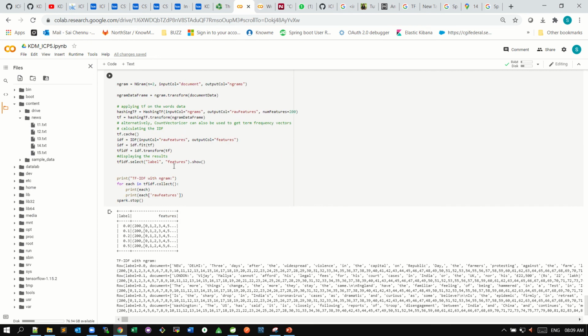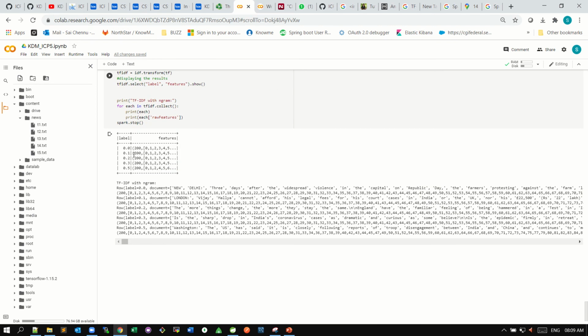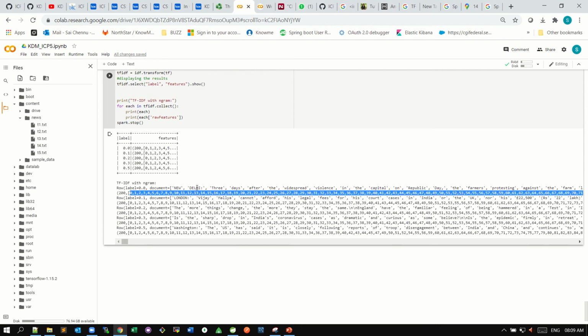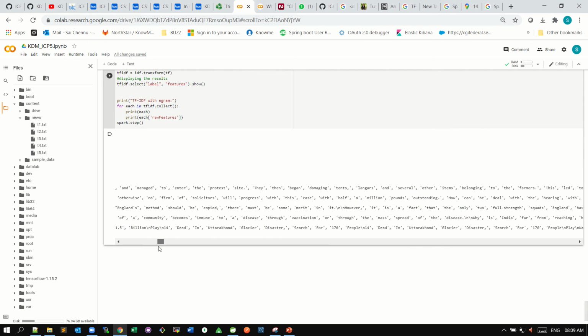Now for using n-grams, you can see the label and features, and the word contents like 0, 1, 2, 3, 4. You can see the numbers align, so New will be 0, Delhi will be 2. This is how the labeling happens.